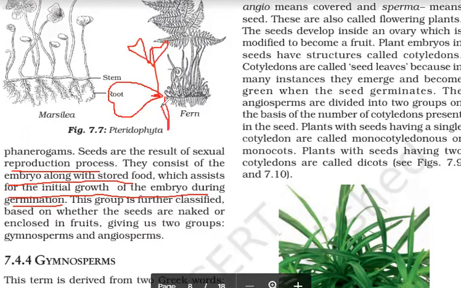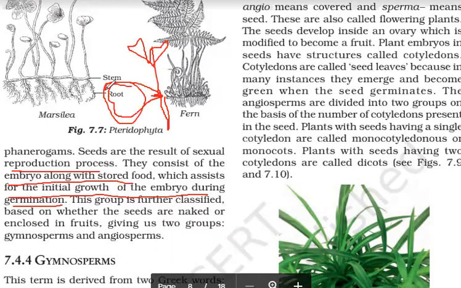Then what is this portion for? Basically, when seeds arise on the mother plant, she packs a tiffin of food for the baby plant, because baby plants will disperse into various areas far away from the mother plant.